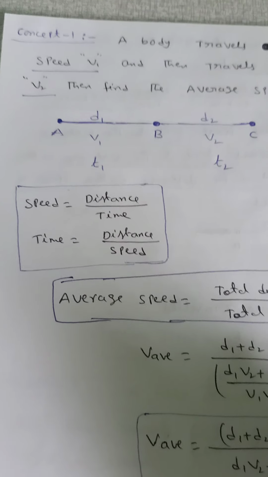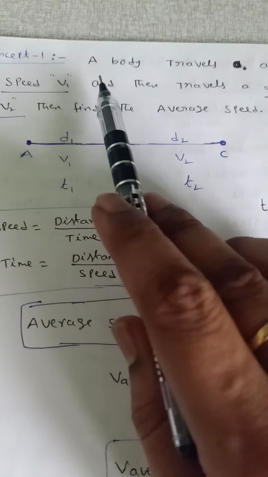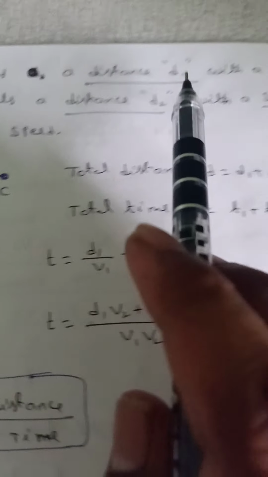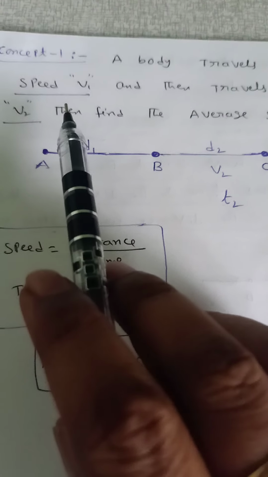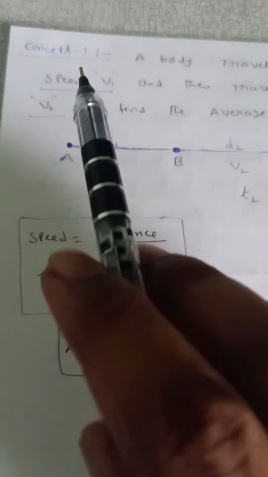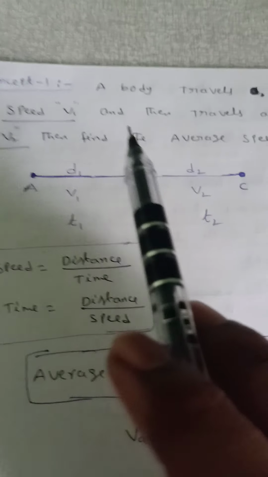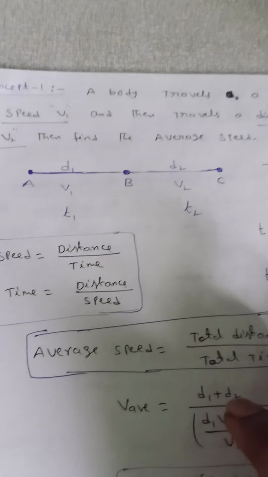The first, concept 1. A body travels a distance d1 with a speed v1 and then travels a distance d2 with a speed v2. Then find the average speed.